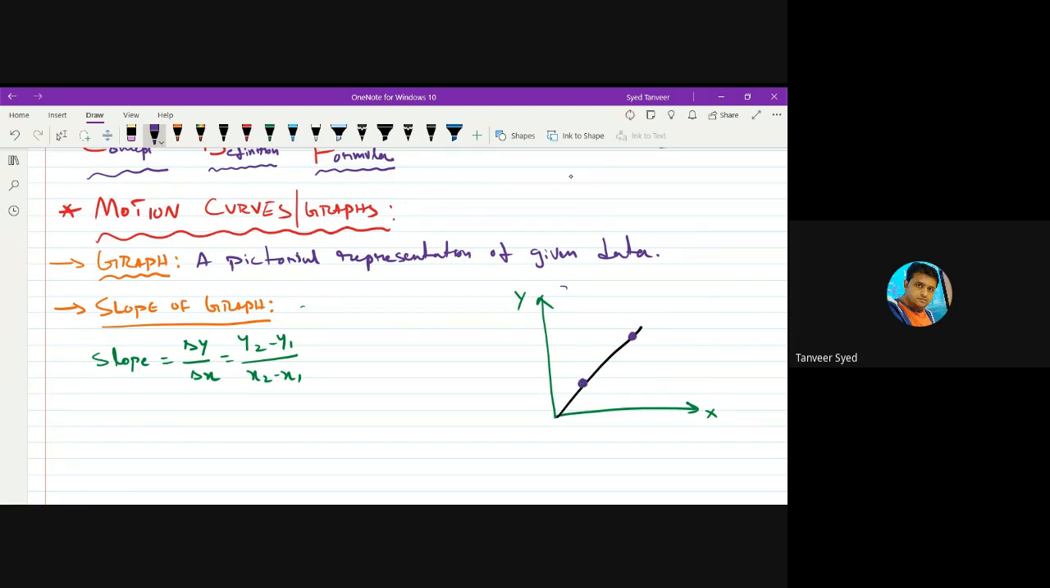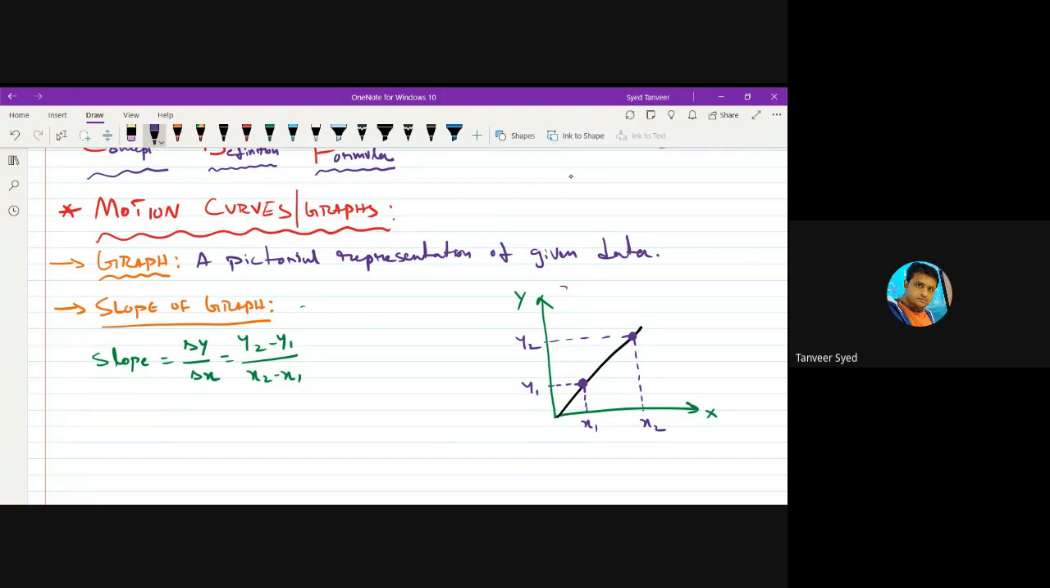And from these two points, you draw perpendiculars onto the x and y axis. Where this perpendicular cuts the x axis, name it as x1. Perpendicular from the second point onto the x axis is x2. Perpendicular from the first point to the y axis, y1. Perpendicular from the second point to the y axis, y2. From this, you will get values of x1, x2, y1, y2. Put them in y2 minus y1 by x2 minus x1. You will get the slope of the graph.